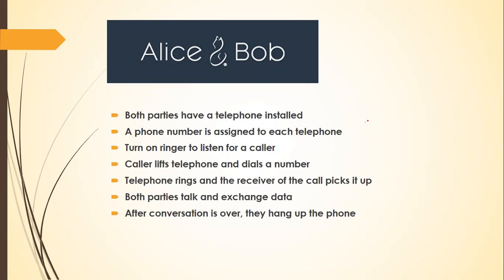Why Alice and Bob? It's very simple: A and B. A is trying to send data to B.